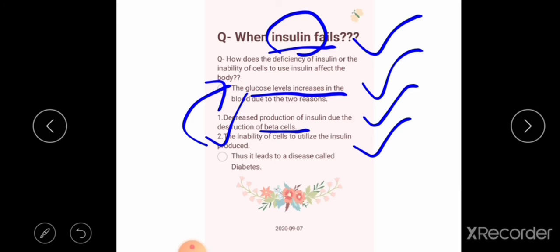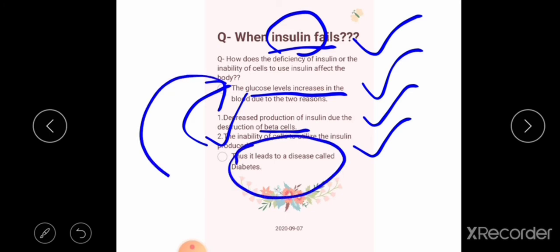So my dear students, this leads to the disease called diabetes. If glucose level increases in our blood, it leads to the disease called diabetes. Because of increased glucose level in the blood, the person has the disease called diabetes. It is very important.